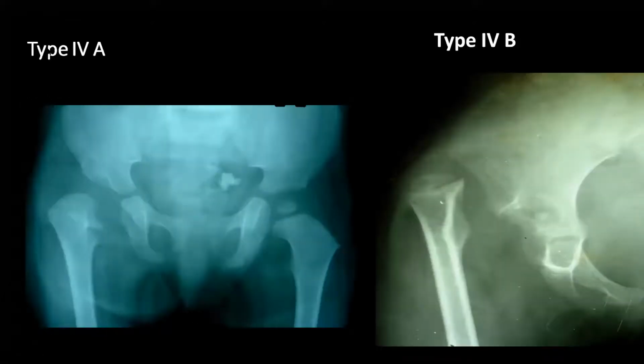These are the examples of Choi type 4A. This is the example of Choi type 4B. Here you can see a small amount of the neck is present in the acetabulum, which can be confirmed on arthrogram. And here you can see there is complete loss of the head and the neck, and the greater trochanter has more proximal migration as compared to this side, as well as from the previously described entities.